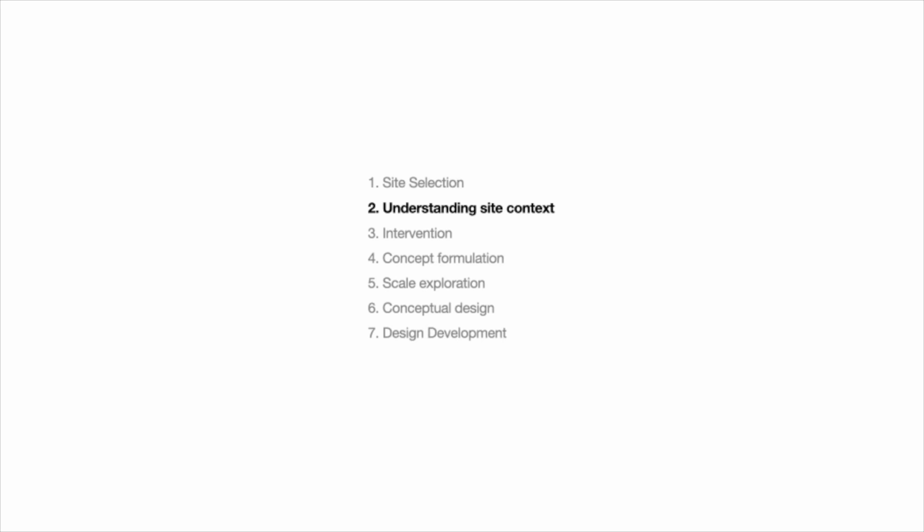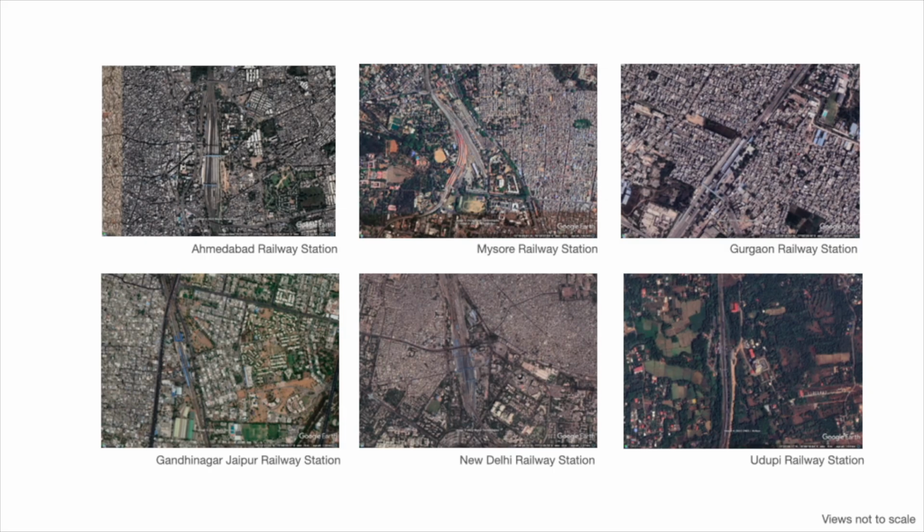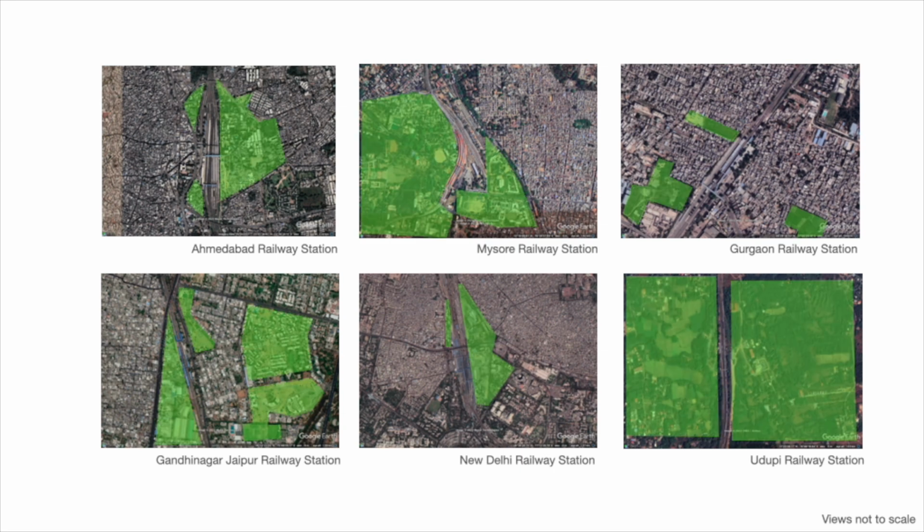Understanding site context. This is a figure ground map of Godhra city and the railway station. When we compare the railway stations of different scales, we realize that there's a difference in density on the sides of the railway station. The railway station has been seen as an element that creates a difference in density of houses. The smaller the railway station, the less the density, like in the case of Udupi, and the bigger the railway station, the bigger the density, like in the case of Ahmedabad and New Delhi railway station.